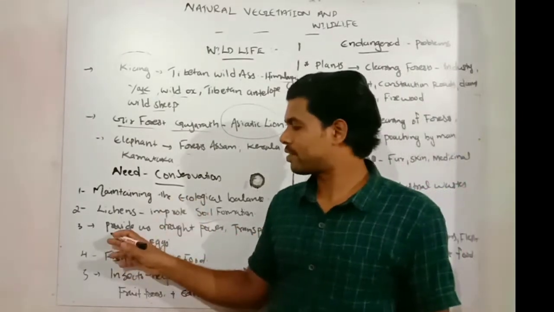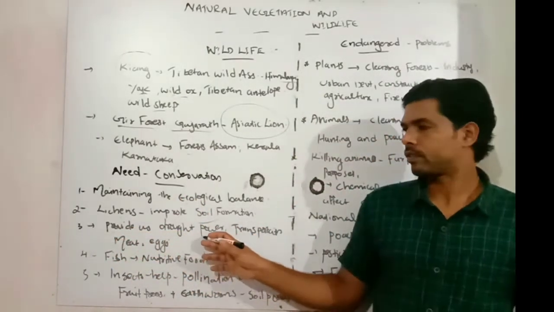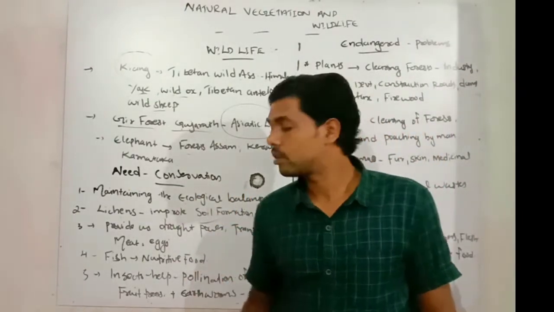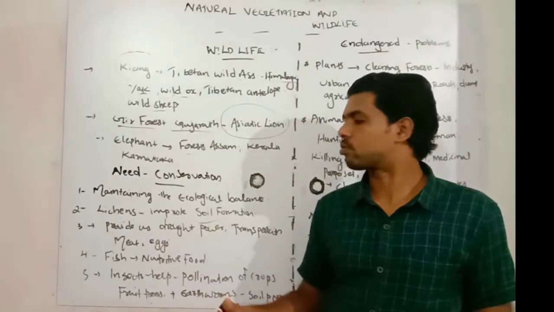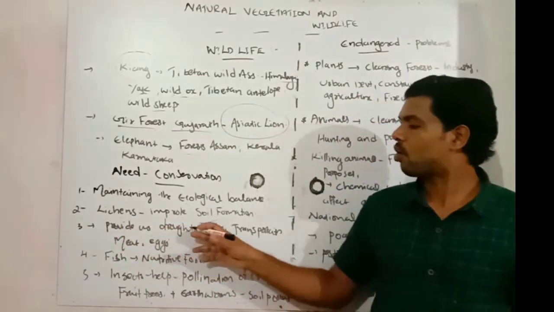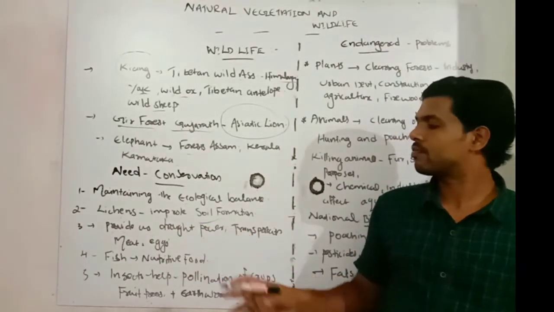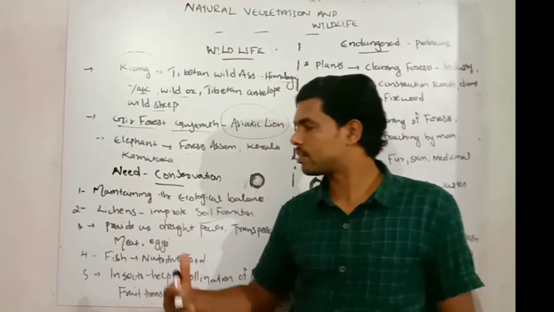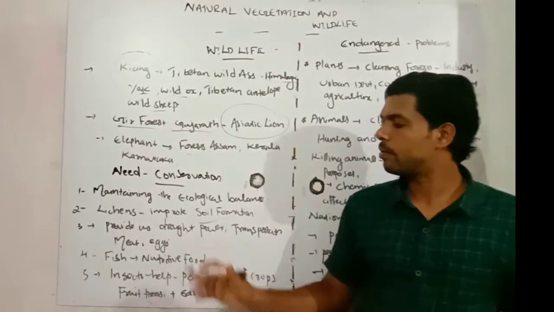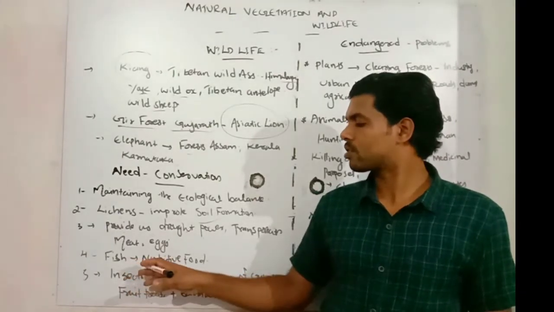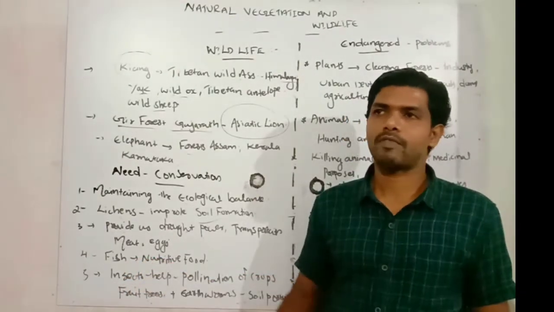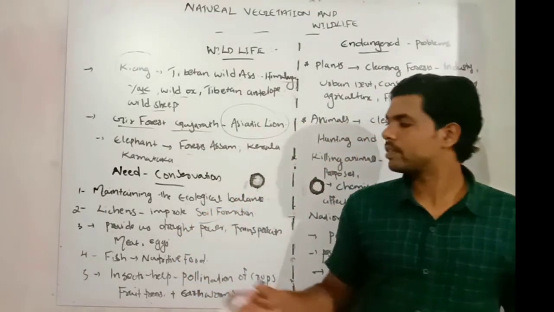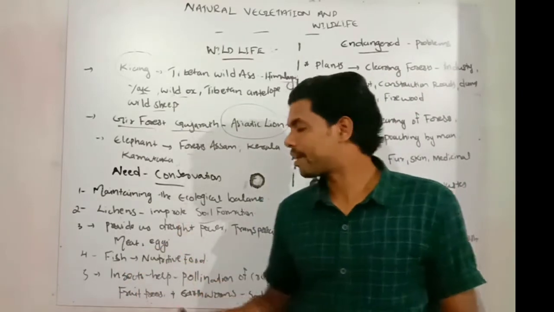The third one, wildlife also provides us draught power. Some wildlife have special power, and we use them for draught work. Then transportation facilities, some wildlife also provide. Then meat and eggs are also provided by wildlife to human beings. And fish is also one of the most important nutritive foods. Many Indians buy fish every day, so fish is one of the inevitable food items in our daily life.